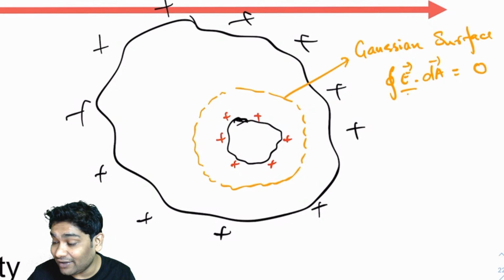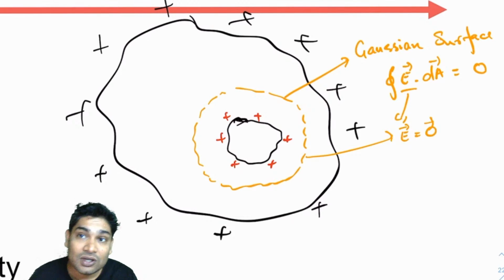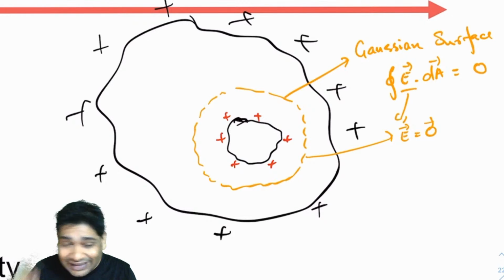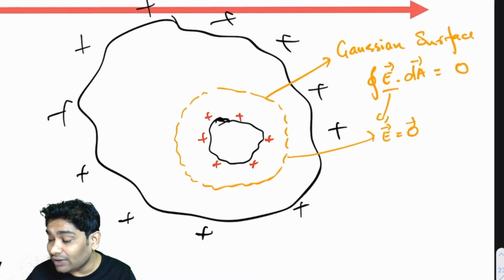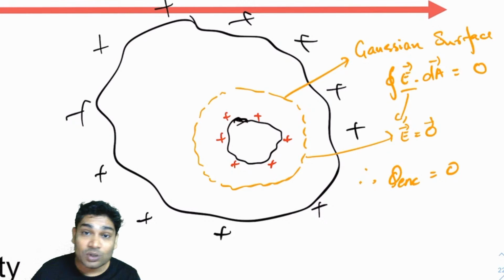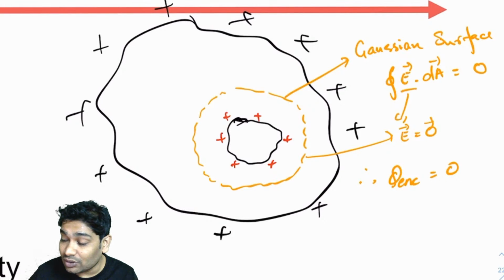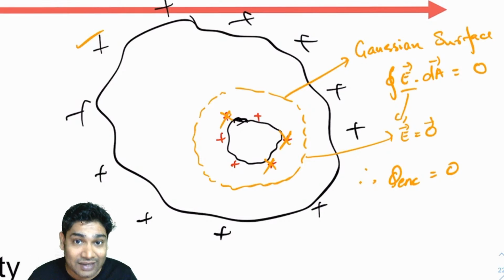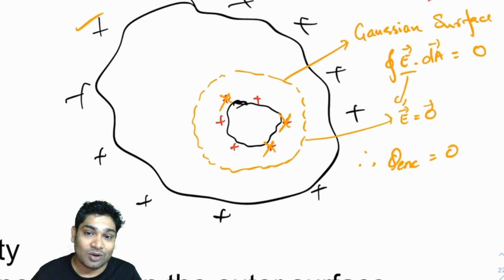Because E inside is 0 everywhere. So since my Gaussian surface says that the net flux is 0, that leads me to only one conclusion, that Q enclosed has to be 0. There is no other choice. So since Q enclosed has to be 0, this is not possible. These charge accumulations are not possible. Any charge that has to come will come only on the outer surface. Alright.